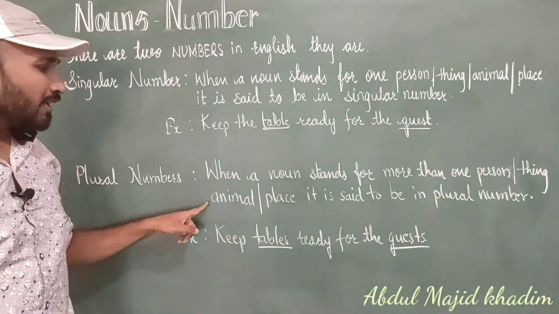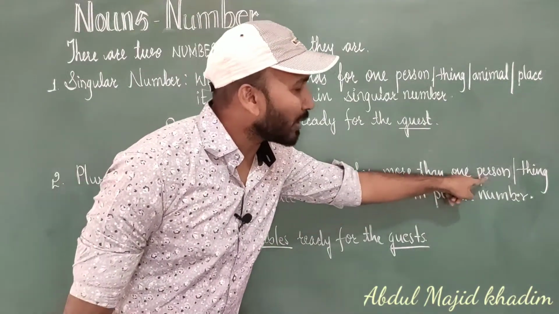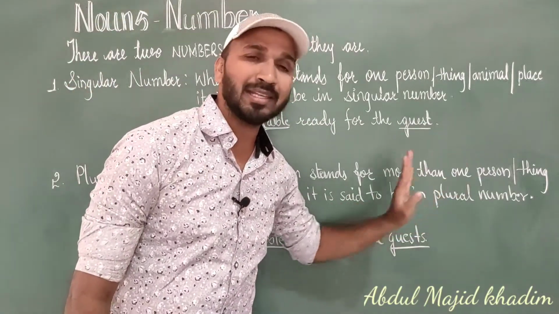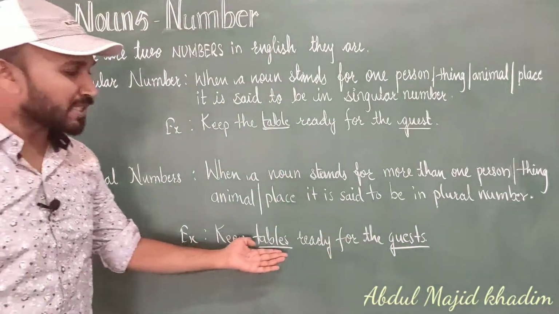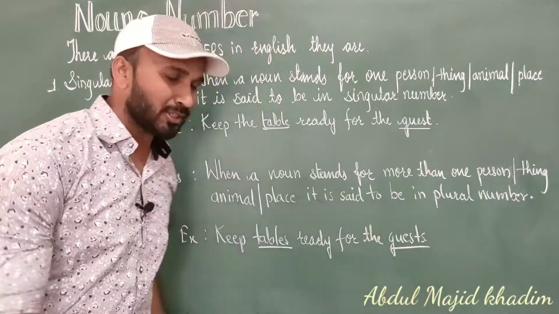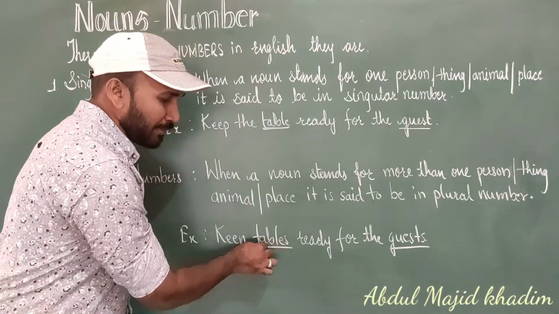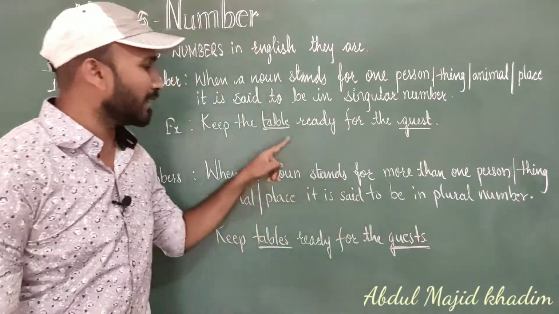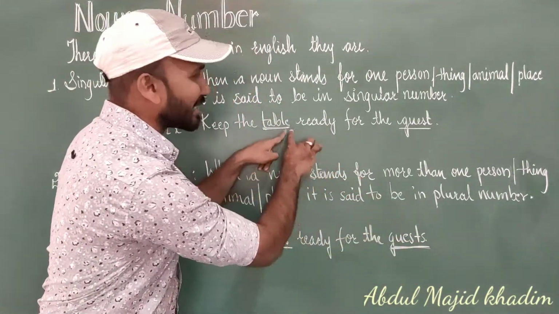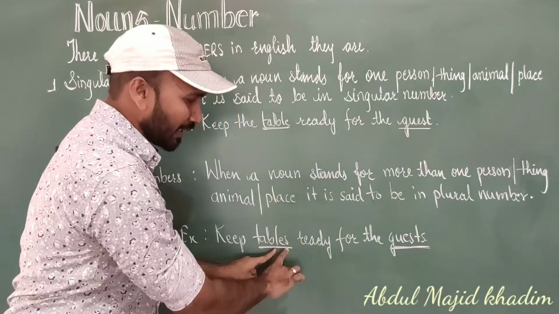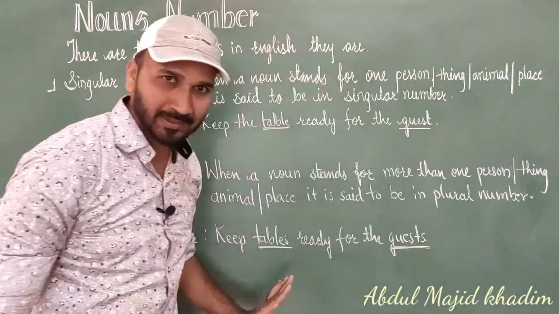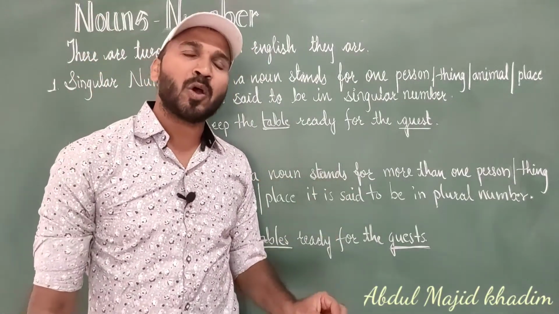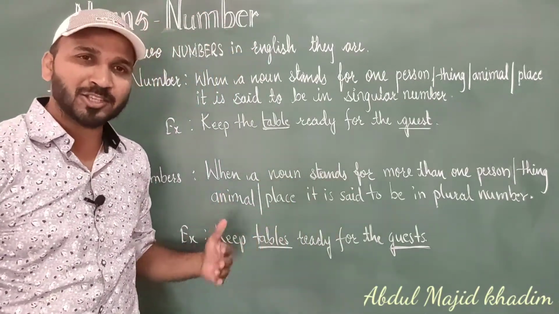Like more than one person, thing, animal, place, it is said to be in plural number. Example, keep tables ready for the guests. Here two nouns are there, that is tables and guests, and here s is added to both nouns. You can see there is no s here, and here tables and guests. So it means after adding s to a particular noun, we can change from singular to plural.